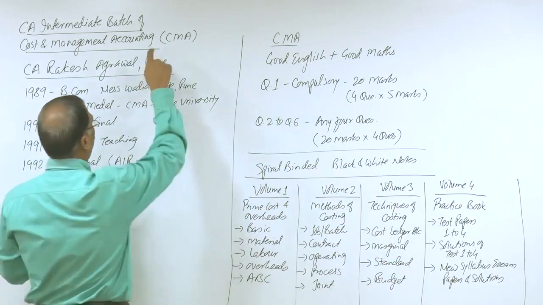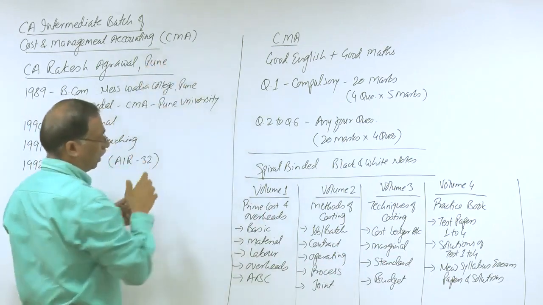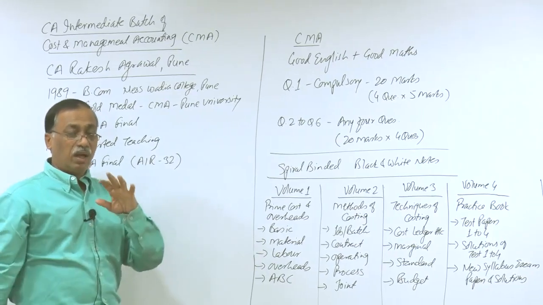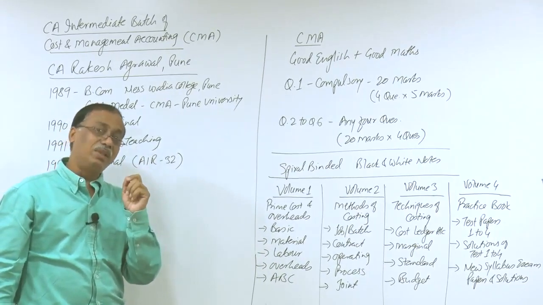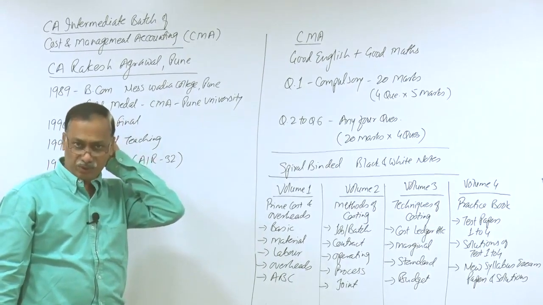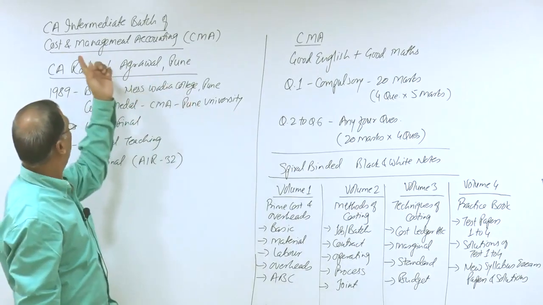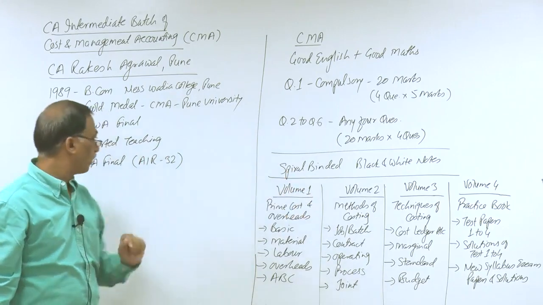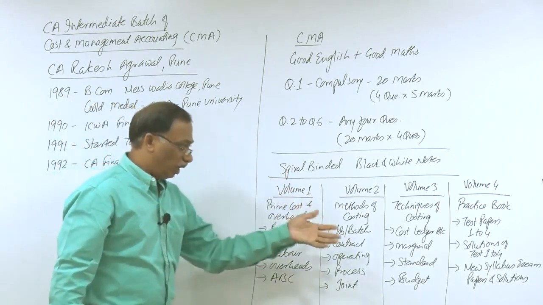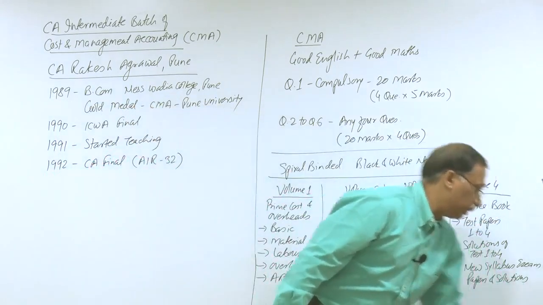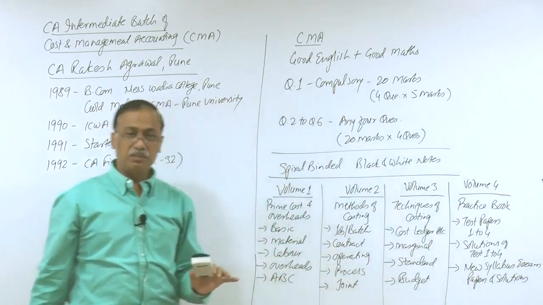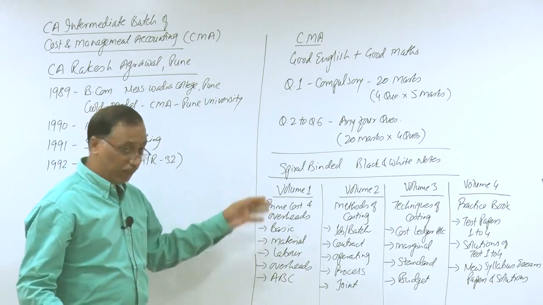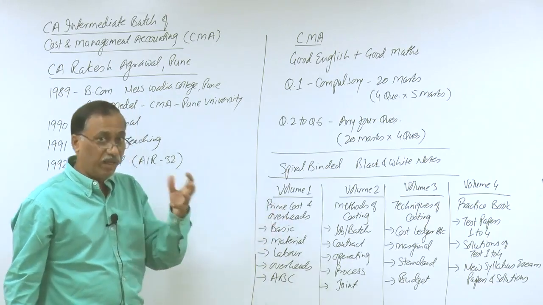Please remember, when I am talking about this subject, I am talking about this subject under new syllabus, right? Old syllabus was called IPCC, if anybody of you knows IPCC. New syllabus is called CA Intermediate, and we are talking about new syllabus only. So this is what is available to you, and this is more than enough for your examination. Let me tell you what is covered in each, and how I have arranged the notes.